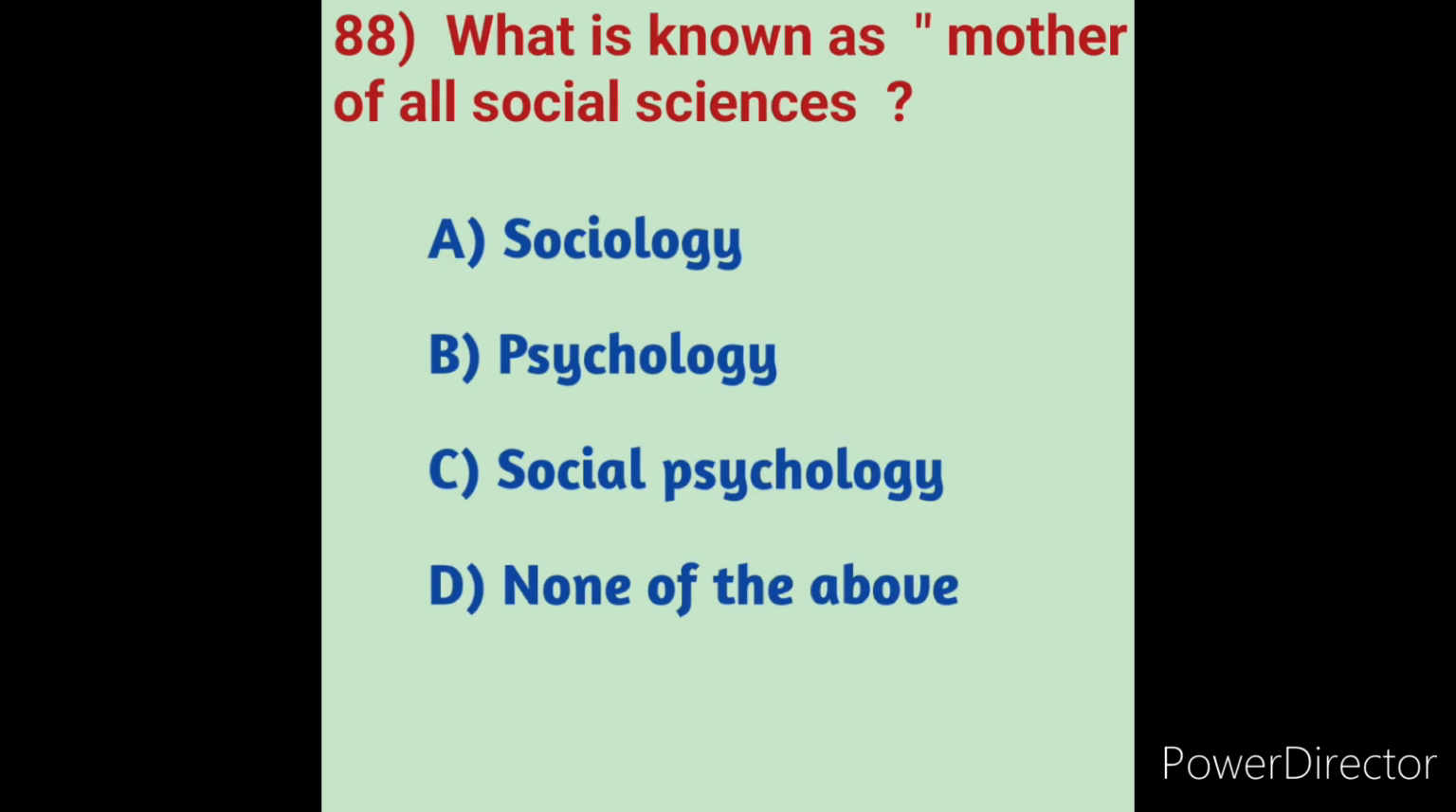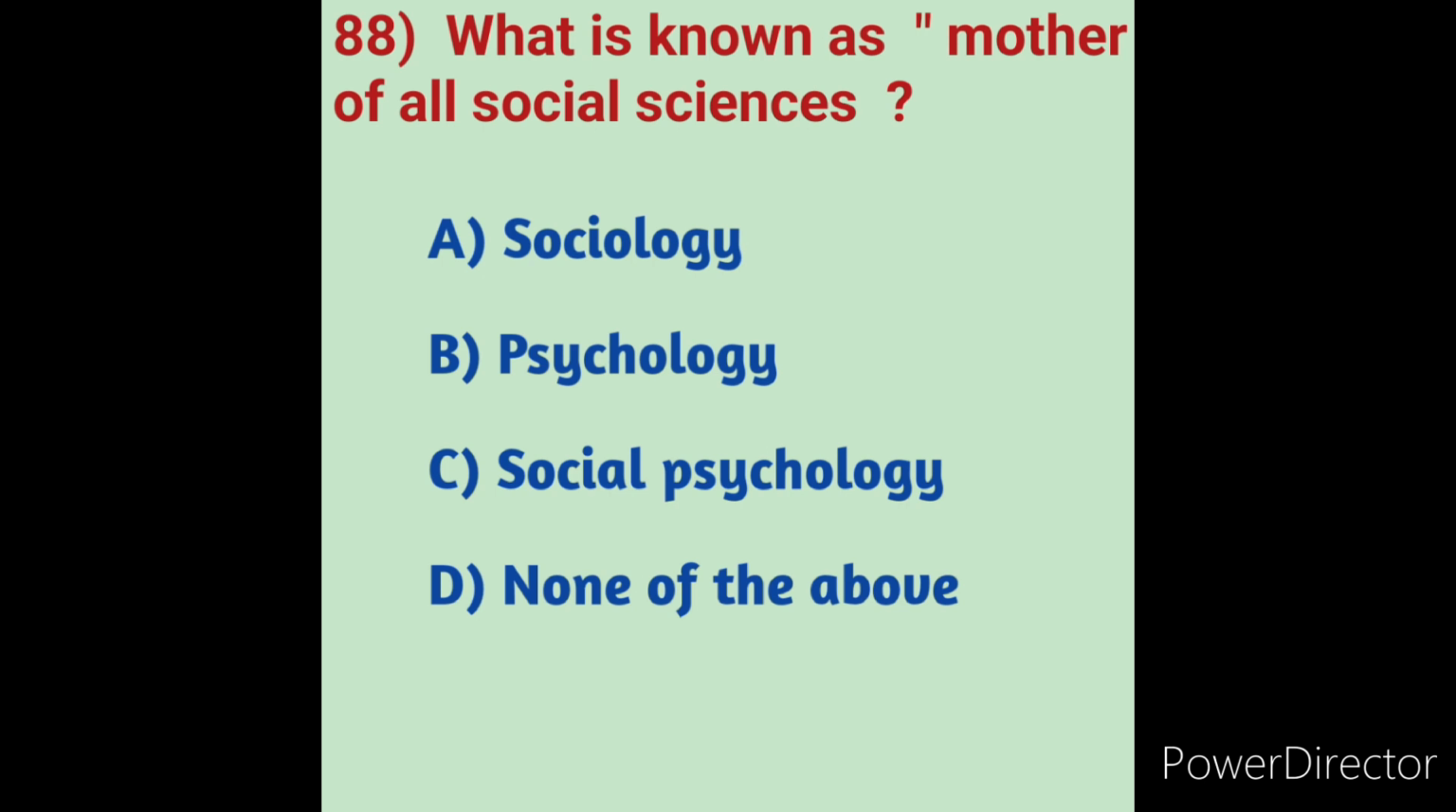What is known as the mother of all social sciences? We will see the options. Option A sociology, option B psychology, option C social psychology, option D none of the above. Sociology systematically studies all the aspects of society, economics, politics, psychology, environment, gender, etc. All other social sciences focus on particular areas. Thus, sociology is called the mother of all social sciences.